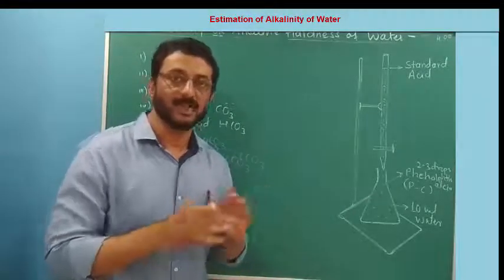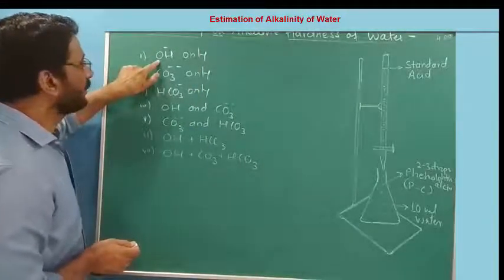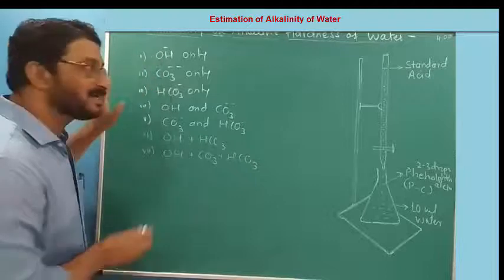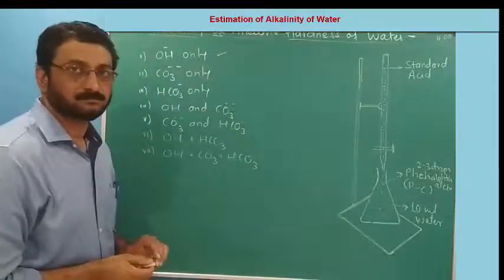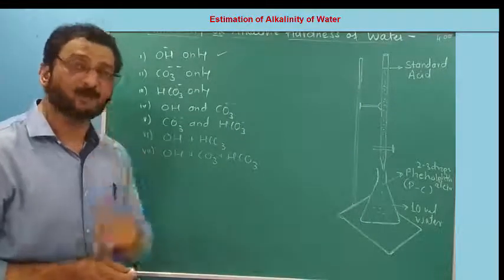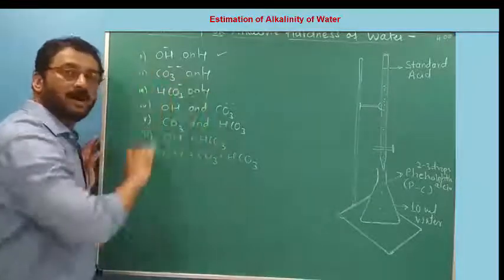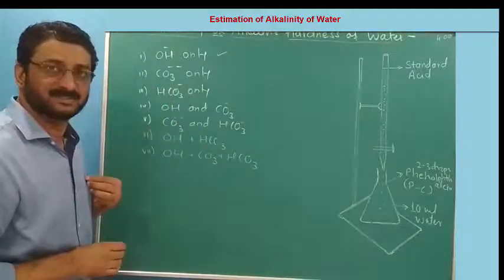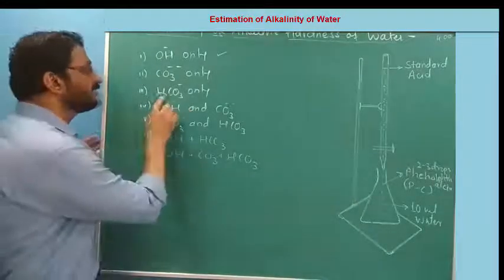So let us first find out the types of alkaline water based on the presence of various impurities. So let us make types of water. The first type is water containing hydroxides only. Only hydroxides are present, the rest of the impurities are not there. The second type is carbonates only. Only carbonates are present in that type of water.